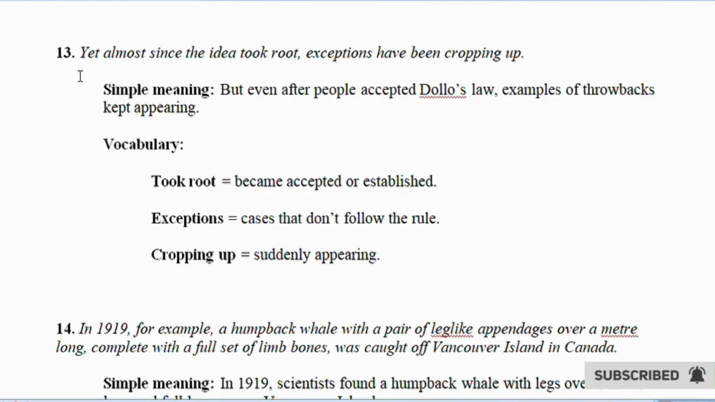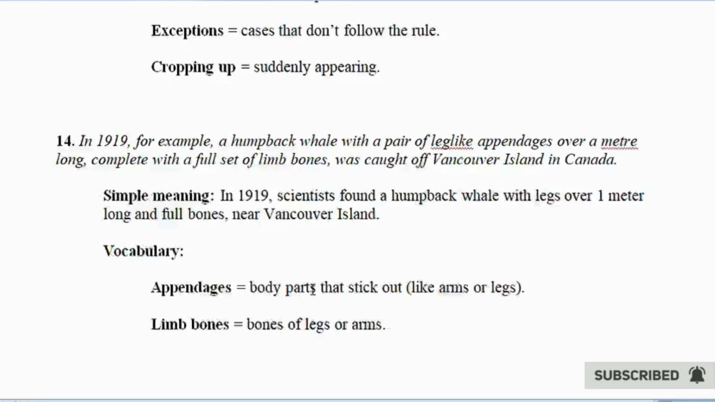13. Yet almost since the idea took root, exceptions have been cropping up. Simple meaning: but even after people accepted Dollo's law, examples of throwbacks kept appearing. Vocabulary: took root equals became accepted or established. Exceptions equals cases that don't follow the rule. Crop up equals suddenly appear.